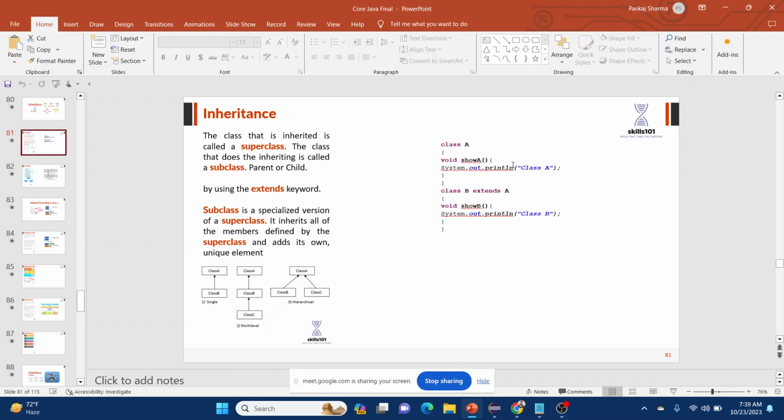What is the relationship between B and A? B extends A. So B inherits all the properties that A has. B is now the child class and A is the parent class, and B can use any property and function of the A class, right?